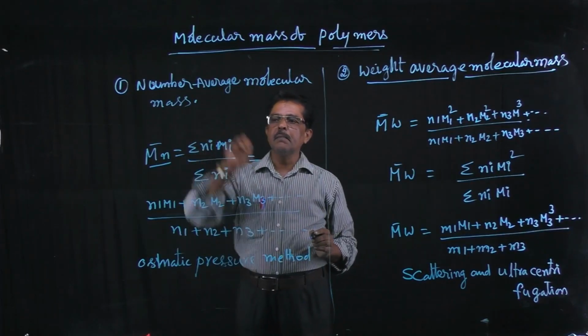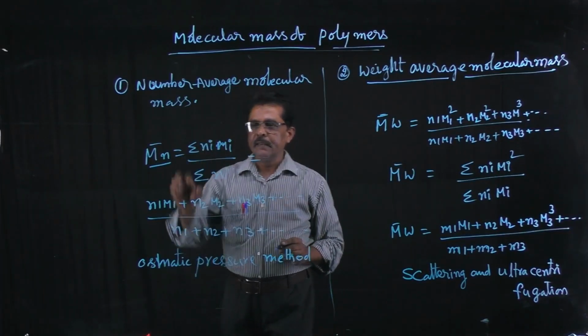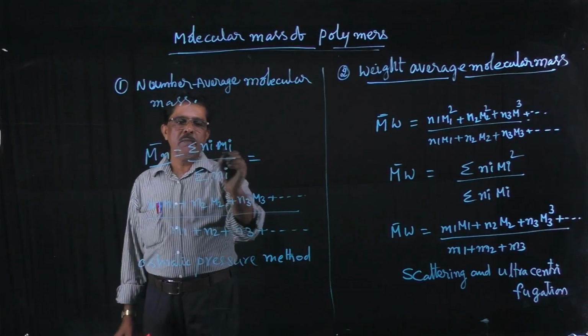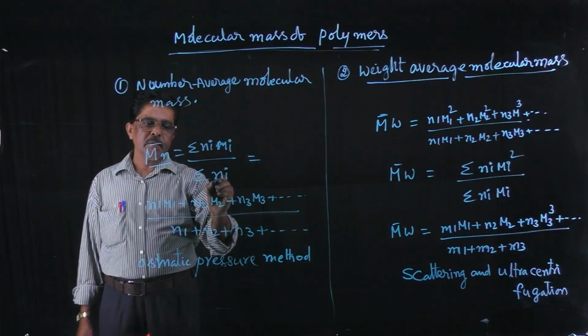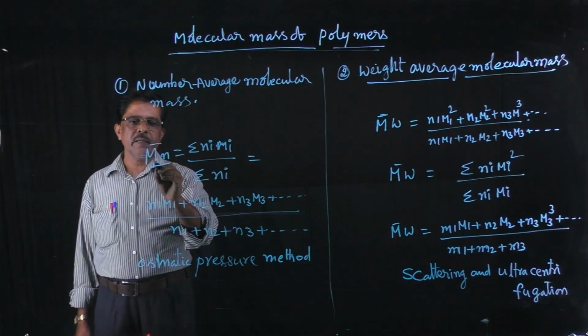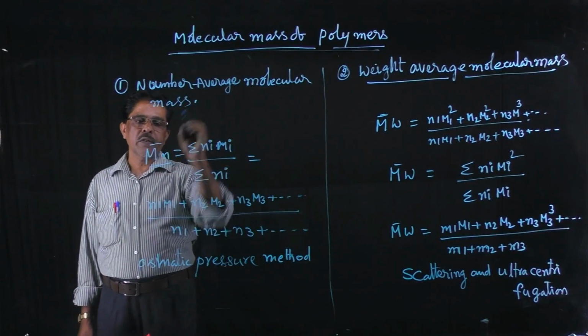What is the number average molecular mass? The ratio of the total mass of the polymer to the number of molecules is the number average molecular mass.